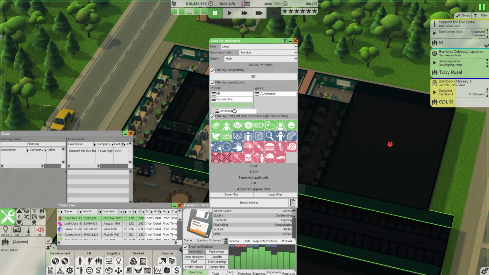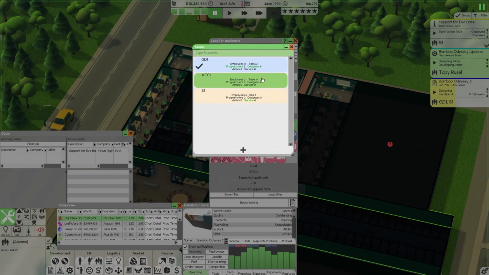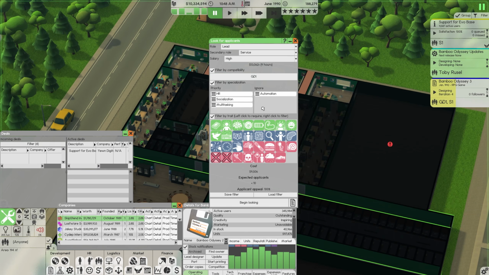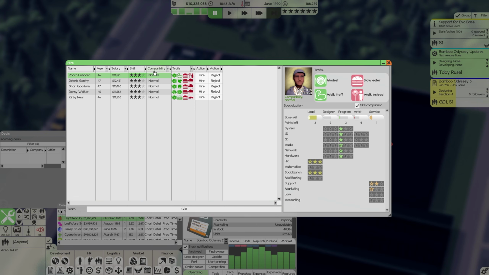But socialization is important and multitasking is the last thing that we want. I am actually going to filter with the GD1 team for the moment because we don't have an accounting team yet. I want them to match with the GD1 team, and we'll go ahead and begin looking. If we sort by skill here, we can see who we get.